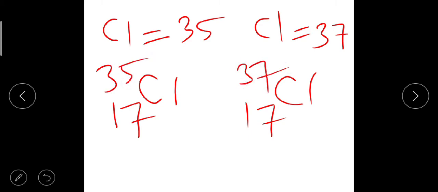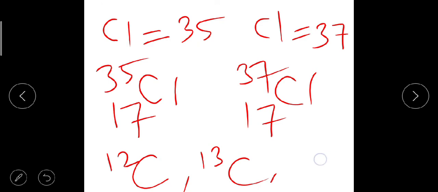Similarly, carbon has three isotopes, carbon 12, carbon 13 and carbon 14, and they have the same atomic number, that is 6 and 6.